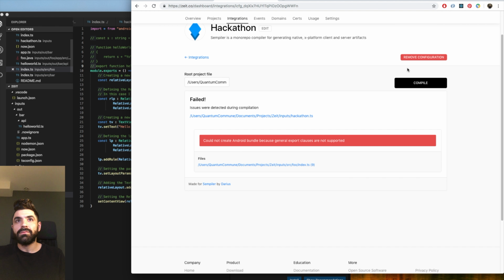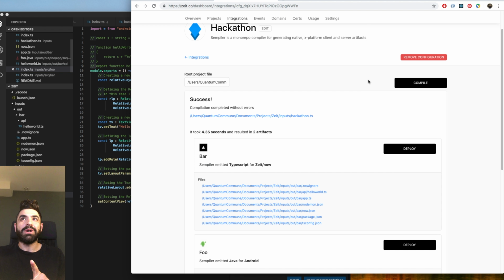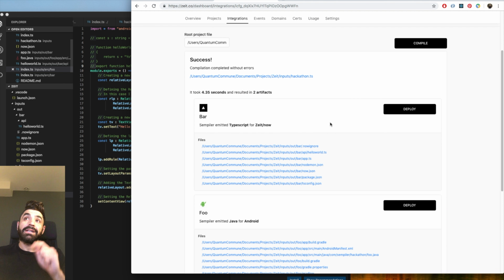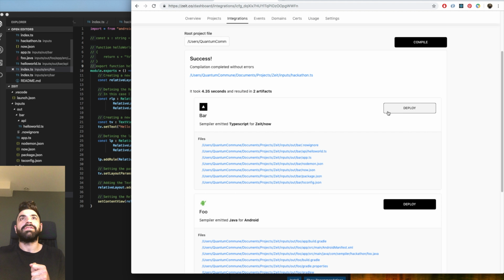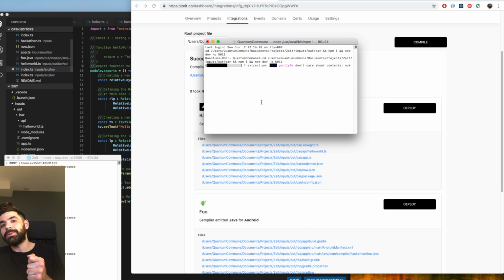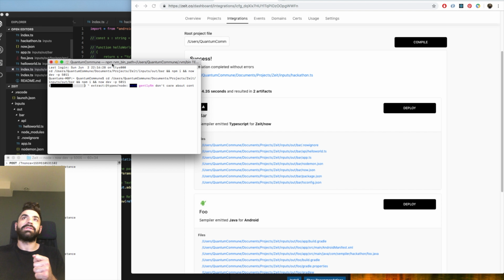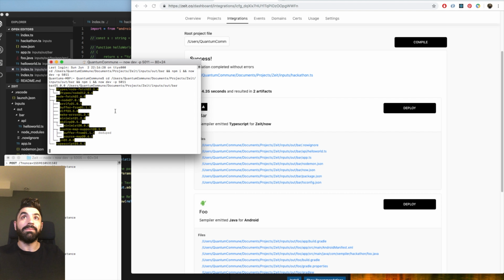Where it gets a bit more interesting is that, and this is a bit hacky, but it does work, I can click this deploy button and see it actually fire up. I'm going to click deploy, and it opens a terminal window on my desktop, pointing to wherever the code was emitted.